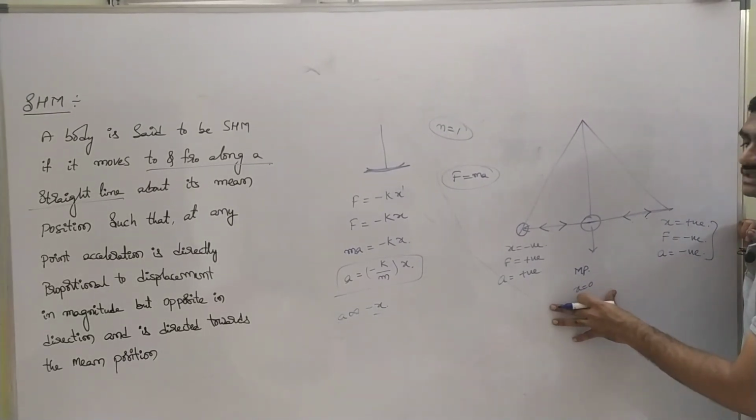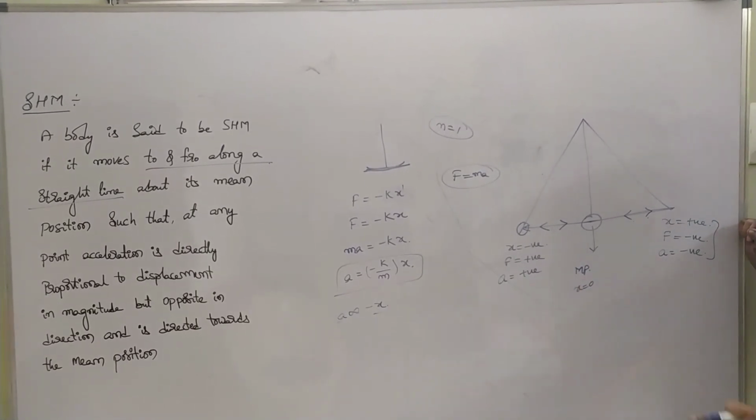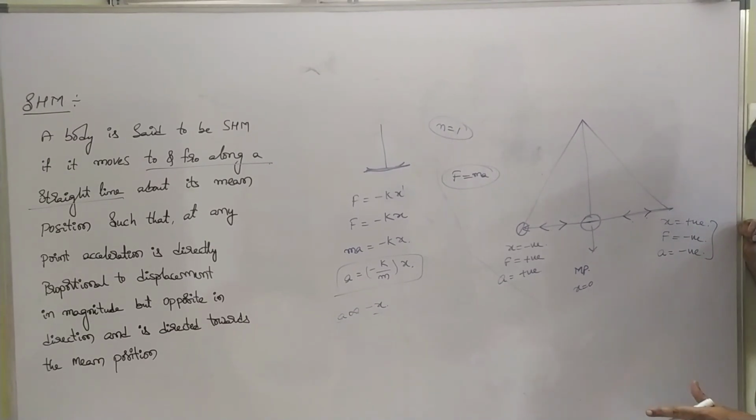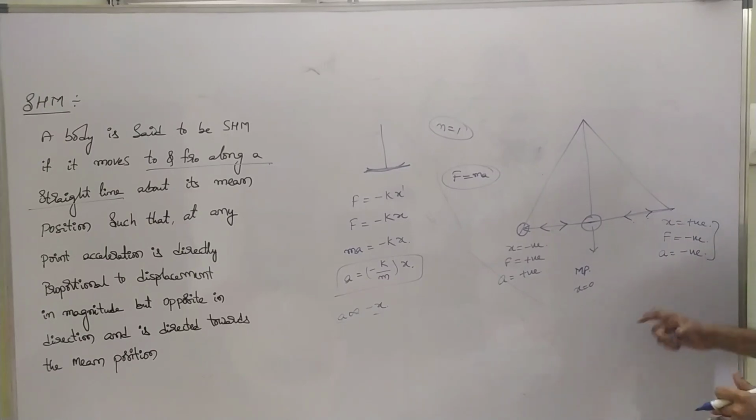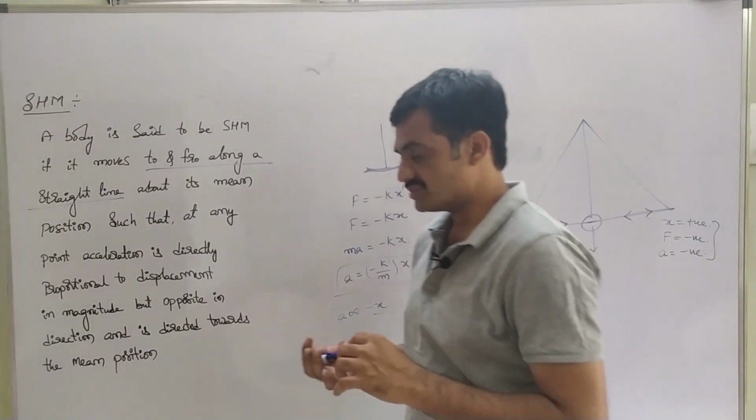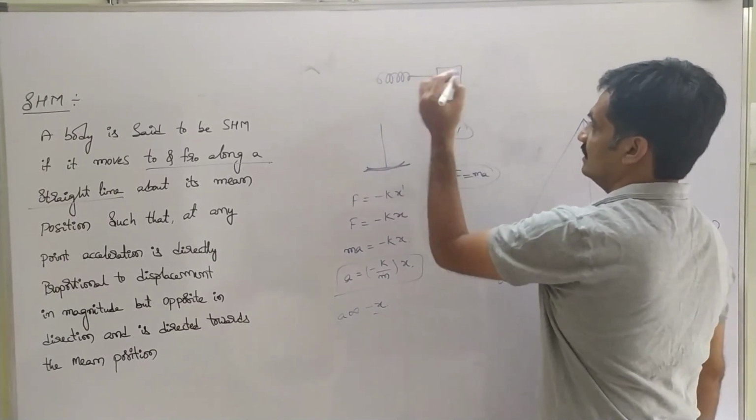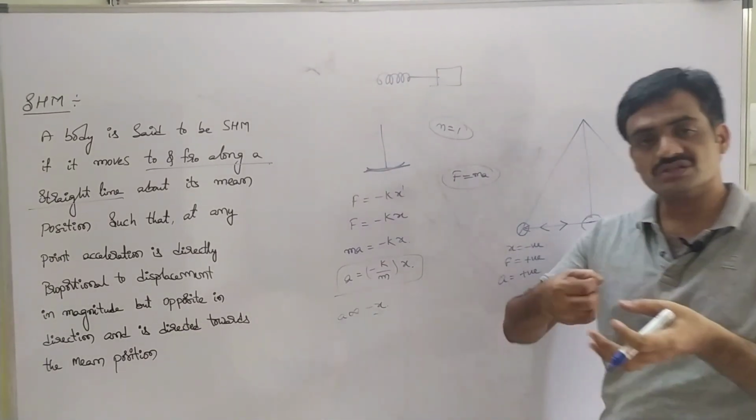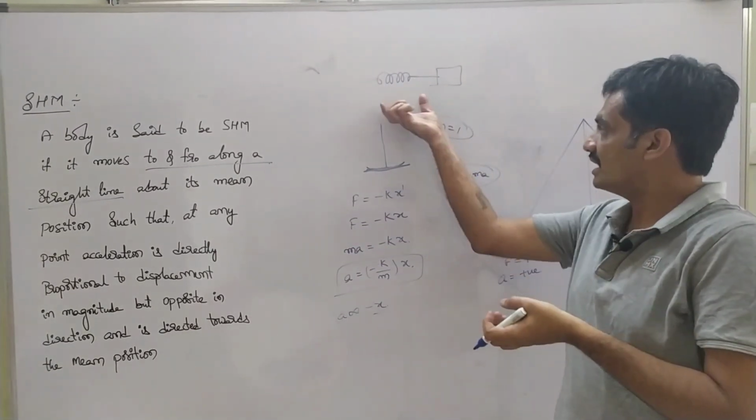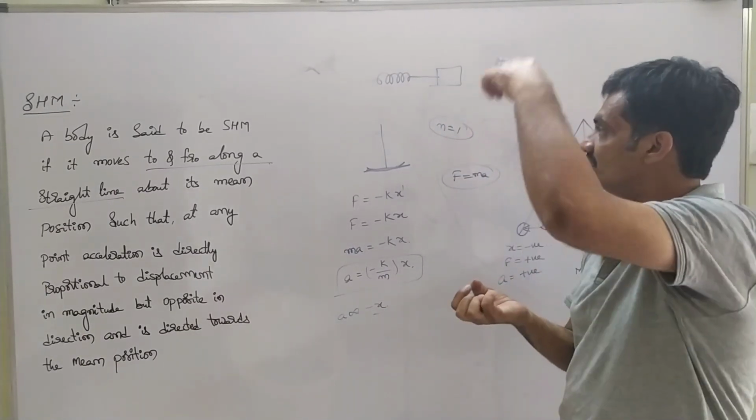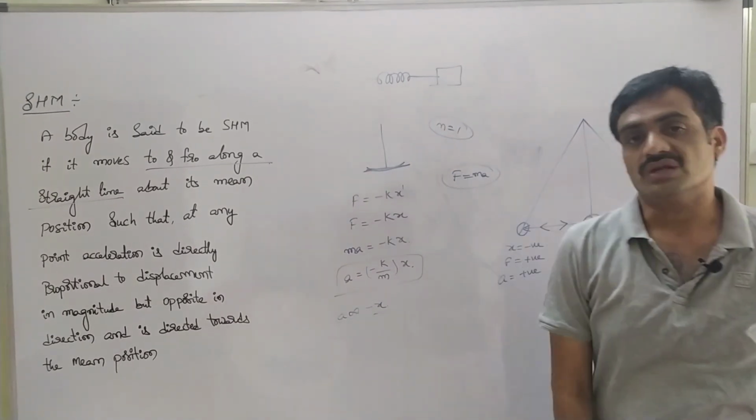So here we can represent simple harmonic motion in two types: one is longitudinal simple harmonic motion as well as angular simple harmonic motion. Longitudinal simple harmonic motion is represented by the oscillation of a spring. Why? Because the body is oscillating to and fro based on the weight. So either along the horizontal or along the vertical, if the body is oscillating, then we can represent it as a longitudinal simple harmonic motion.